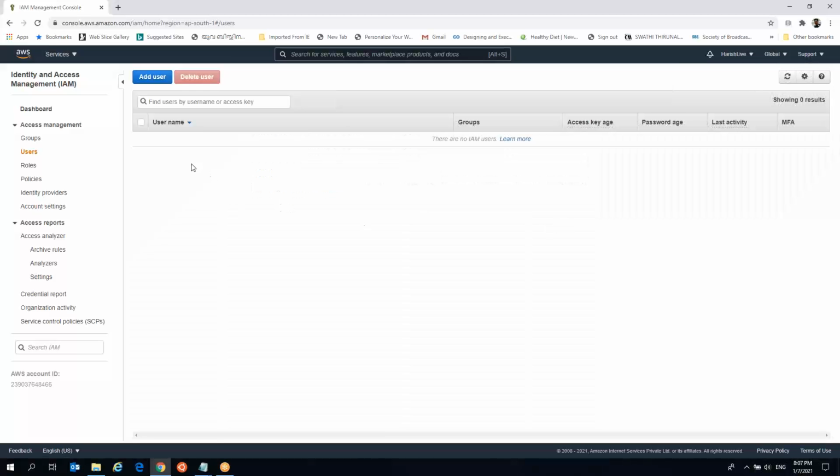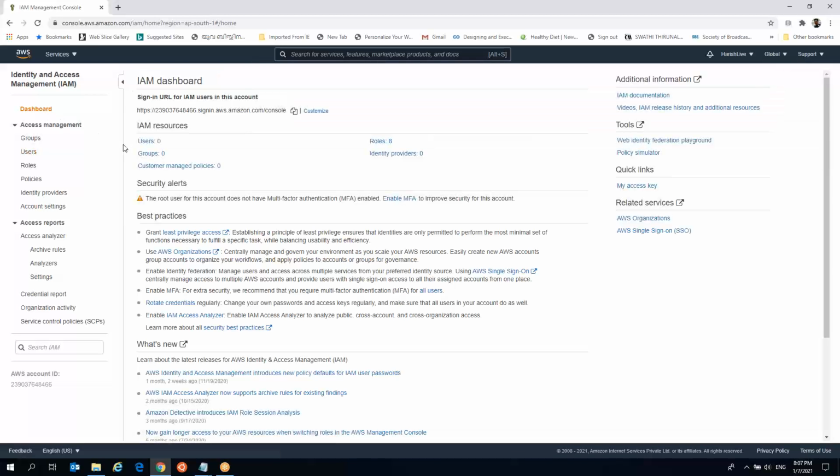Just come back to the dashboard. Just see for identity access management. This is multi-factor authentication over here. It will be in the enable MFA. It will be in the fourth point, sir, if I'm not wrong. Yeah. Right.